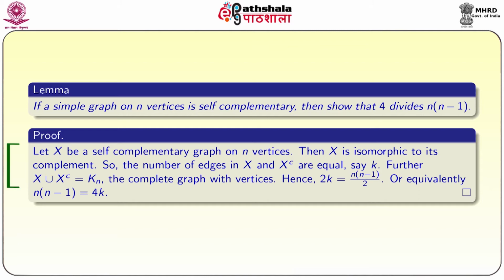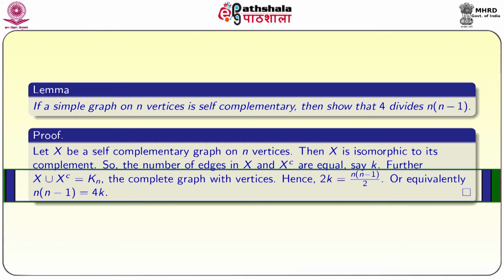So, the number of edges in X and X complement are equal. Since they are isomorphic, they have the same number of edges, the same number of vertices and so on. So, X and X complement have the same number of edges, say k. Further, we know that X union X complement is equal to Kn, the complete graph with n vertices.